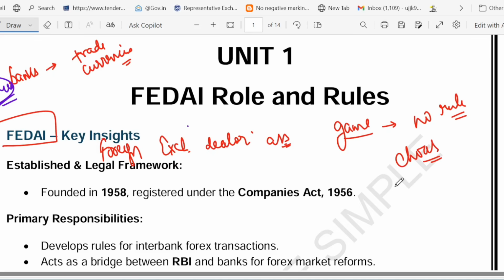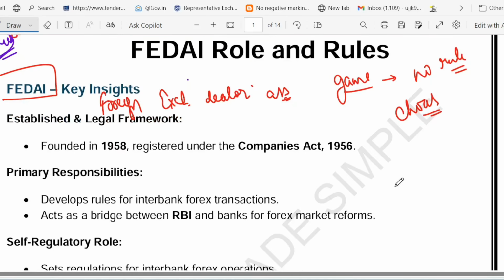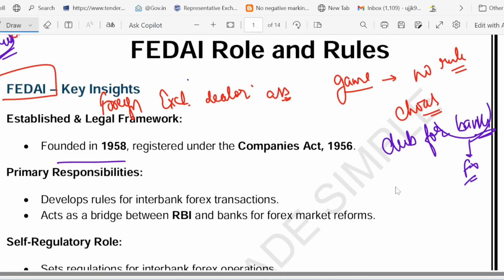Now have a look at FEDAI in detail. First of all, it was established in 1958, that is even before a smartphone existed. And you can think of it like a club for banks that deal in foreign exchange, making sure everyone plays by the rules.